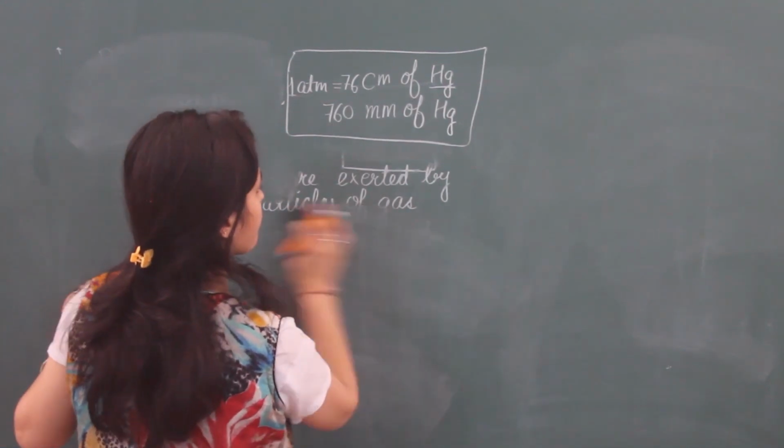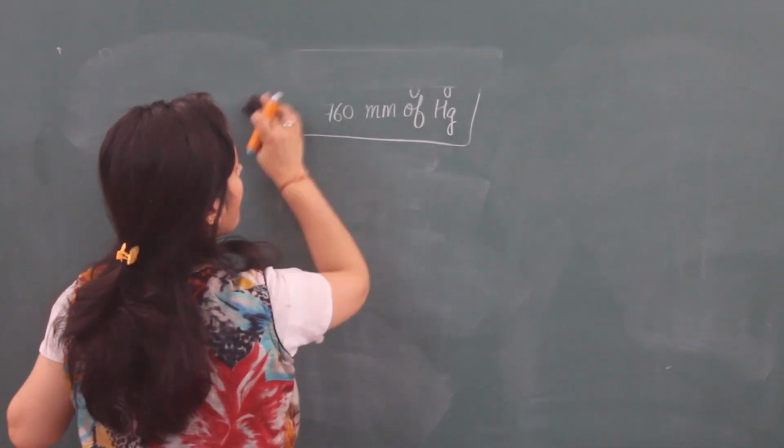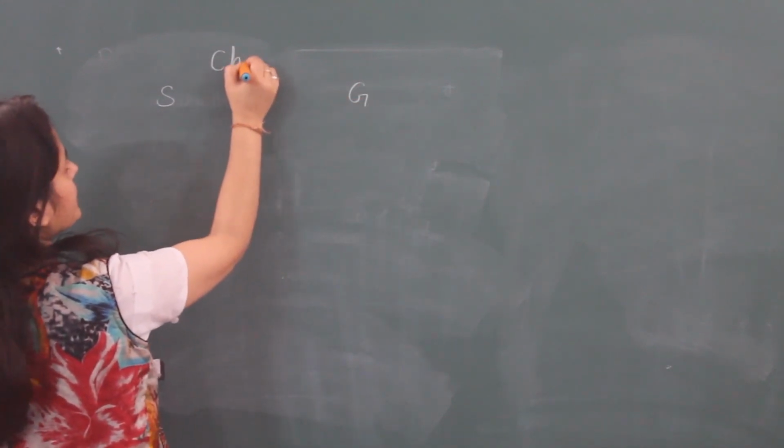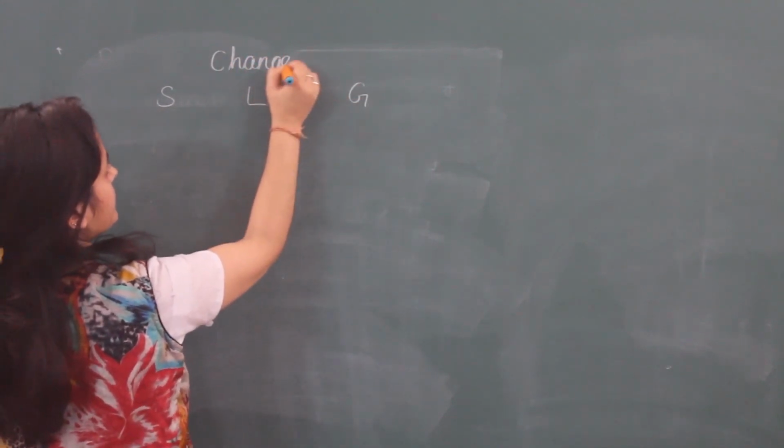Change of state of matter. That means how we can change the states. States are solid, liquid and gas. How we can change these states into each other?